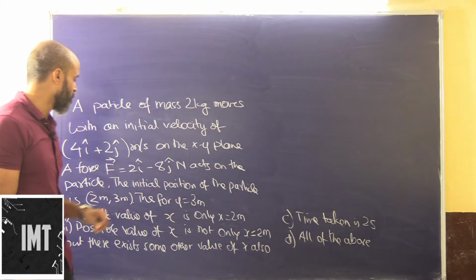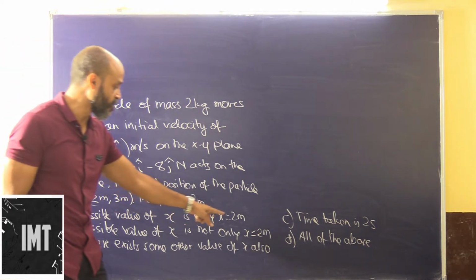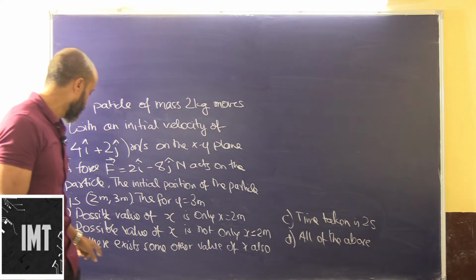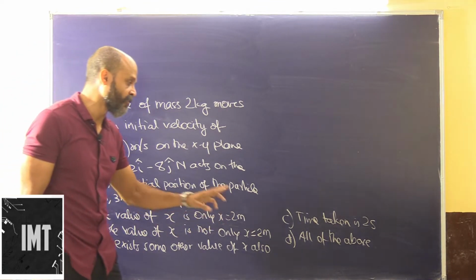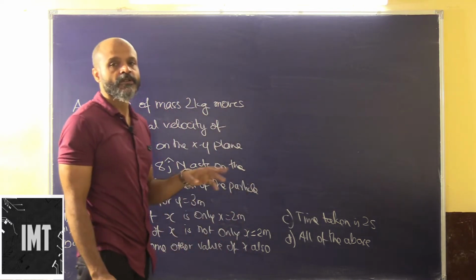Then for y is equal to 3 meter, which is basically the displacement, the possible value of x is only 2 meter, or possible value of x is not only 2 meter but there exists some other value of x also, or time taken is 2 seconds, or all of the above. So let's look at this.